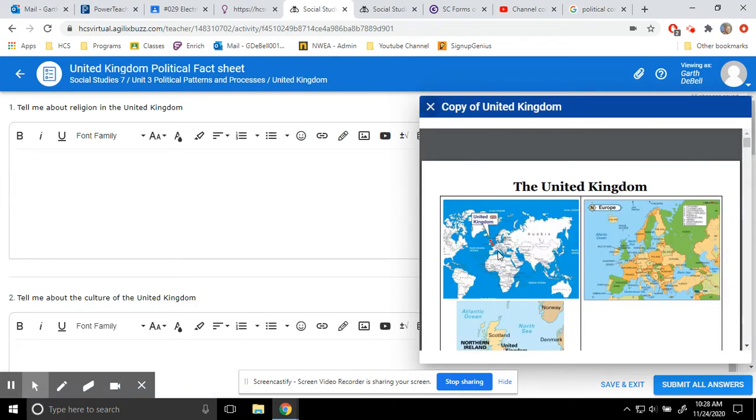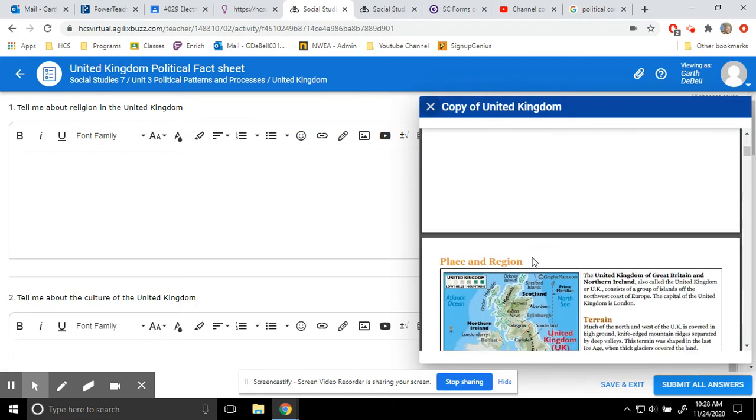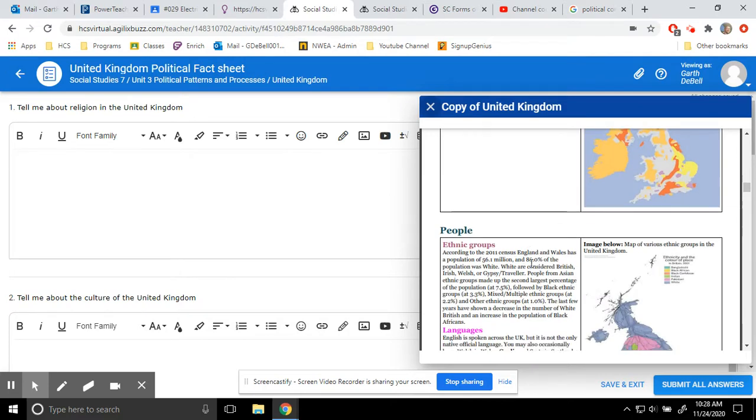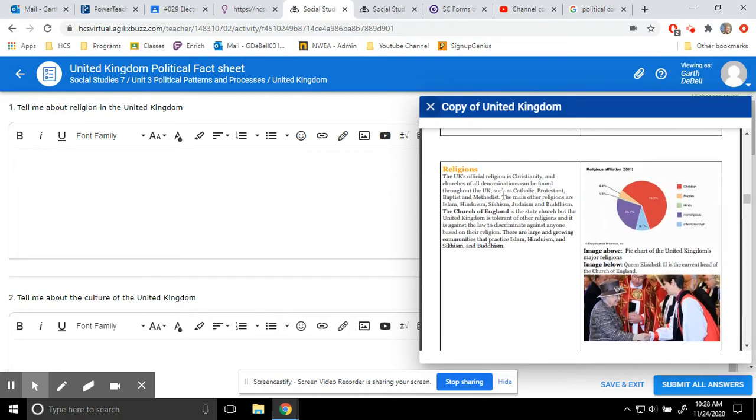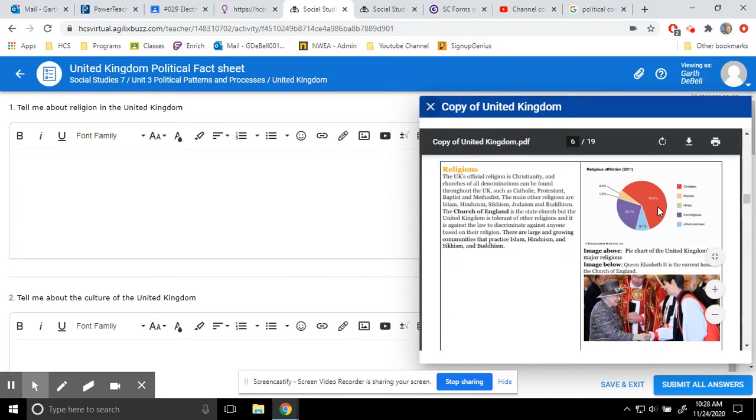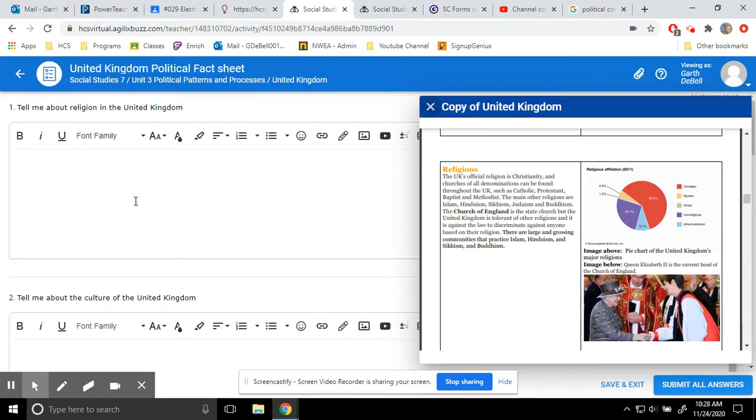Question number one asks you to tell me about the religion in the United Kingdom. All right, that's pretty easy. We just are going to scroll down until we get to the religion section right here. You read this section, you look at this, and you just fill me in. What's the religion like in the United Kingdom?